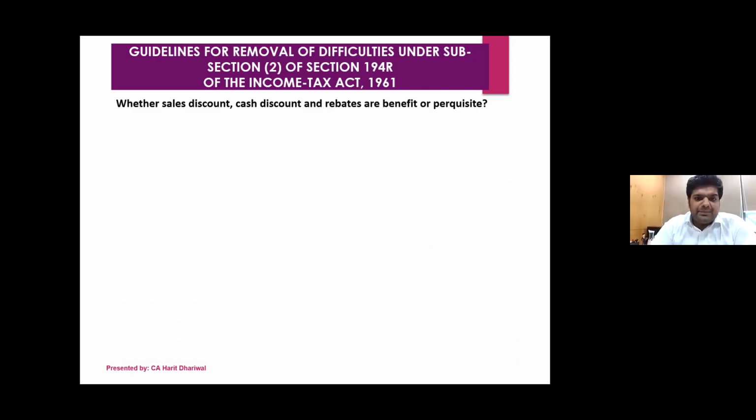Now, most important thing: whether sales discount, cash discount, and rebates are benefit or perquisite. The answer that they have given in the guidelines is that yes, they are perquisites. Obviously, if you give a sales discount or a cash discount, they are incentives, they are perquisites, they are benefits. But to remove difficulty, they have mentioned that though they are benefits or perquisites, they are not covered under 194R. So they have clarified.